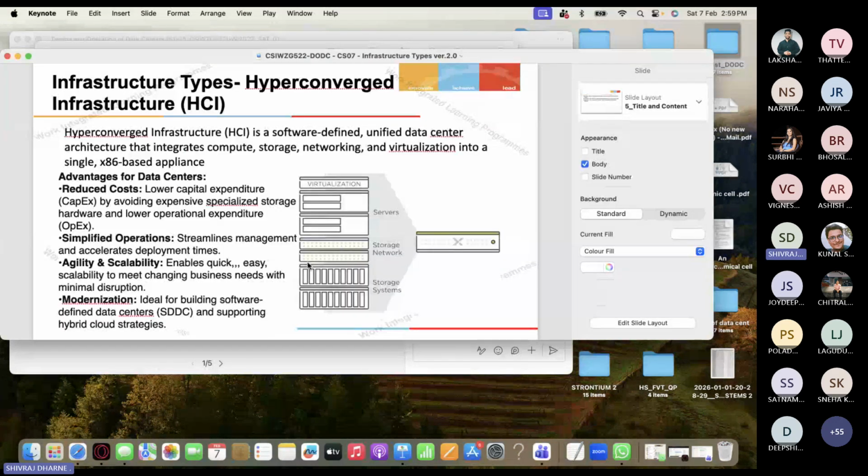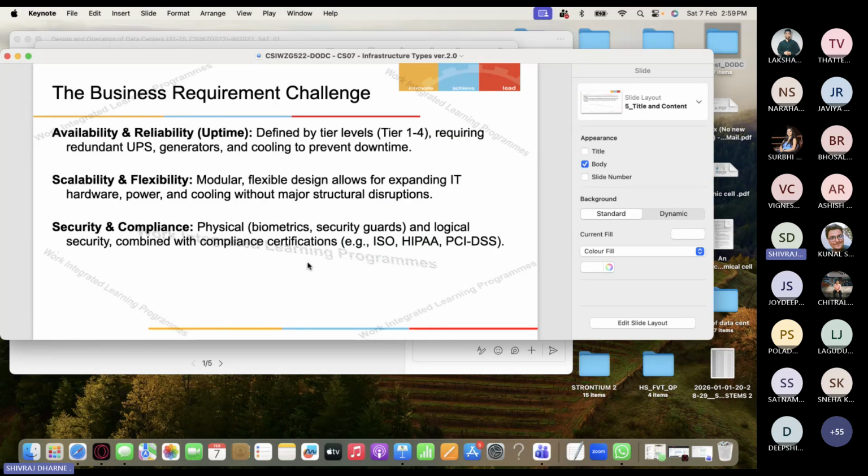Hyper-converged infrastructure we already spoke about. You know that its benefits are reduced costs, simplified operations, agility, scalability, and modernization. Availability or reliability: what does it mean? It means uptime is very good, defined by Tier 1 levels. They are levels 1 to 4, requiring redundant uninterruptible power supply, generators, and cooling to prevent downtime.